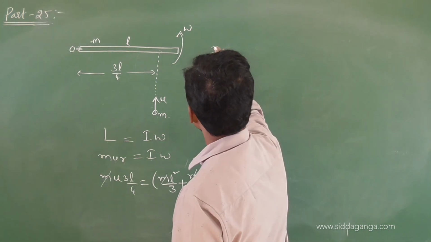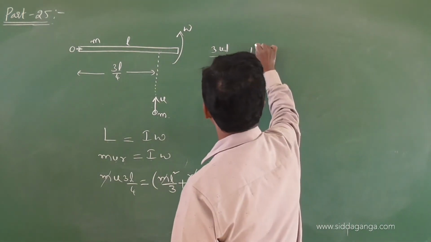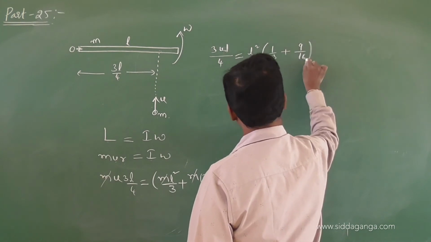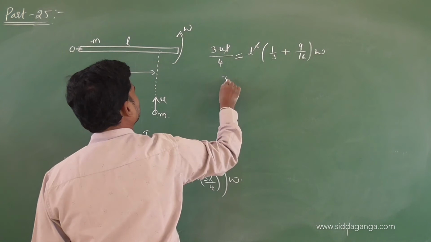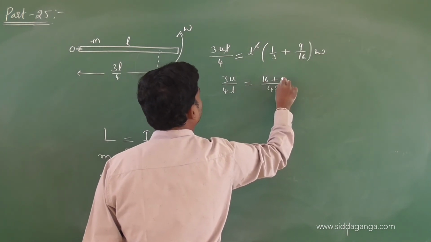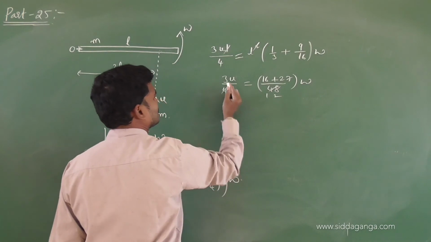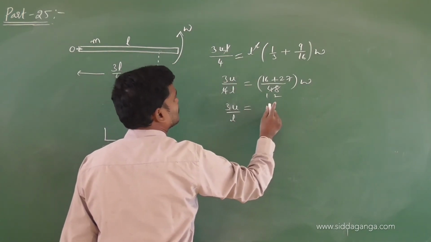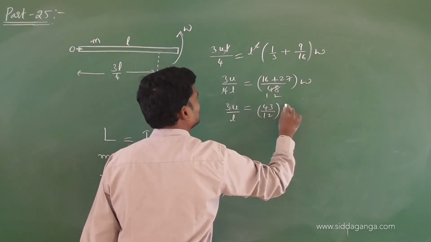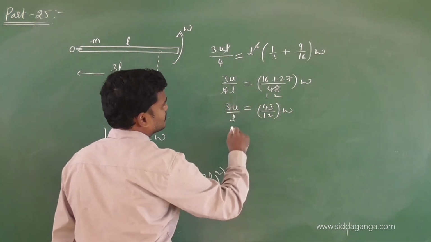So 3uL by 4, and if I take L square common, it is 1 by 3 plus 9 by 16, times omega. One L you can strike off. 3u by 4L equals 16 plus 27 over 48, times omega. So 3u by L equals 43 by 12 omega. 12 threes are 36.